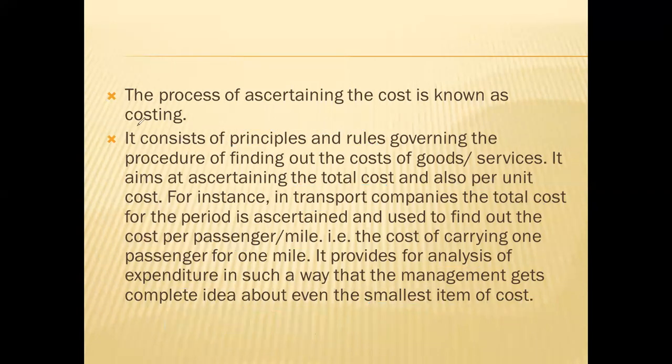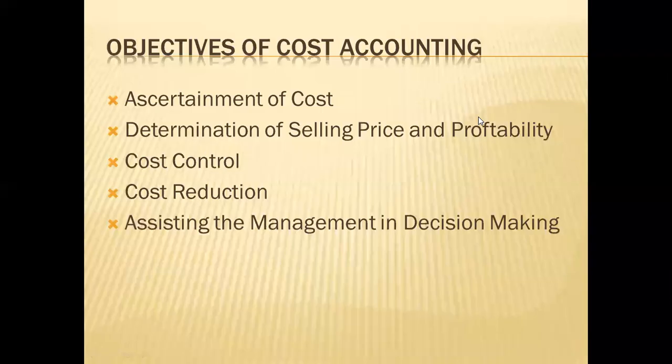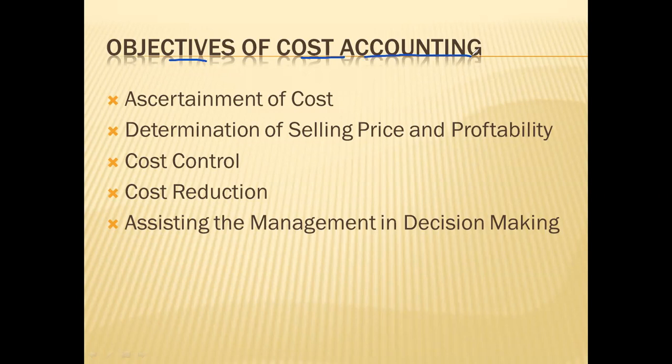So this is the concept of costing. Now we will move on to the objectives of costing. Briefly, we will understand the purpose of doing cost accounting. The first important objective or use of cost accounting is ascertainment of the cost of the product or services. What is the first objective of cost accounting? The first important objective is the ascertainment of cost of production or services.